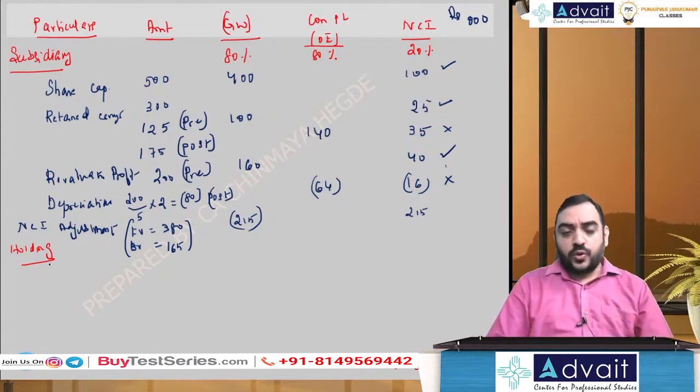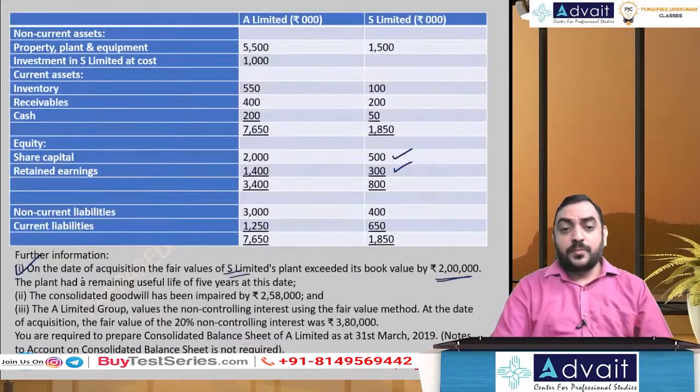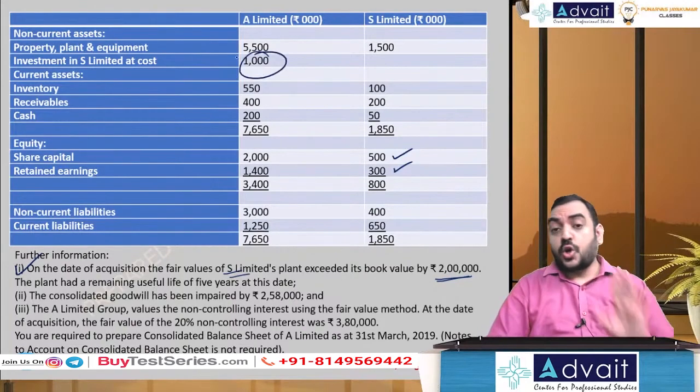The most crucial one in the holding company is investments. What are investments in the holding company? If you take only the balance sheet, it will be investments 1,000, but you should not take only 1,000.